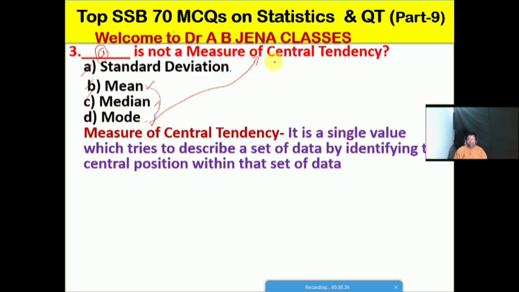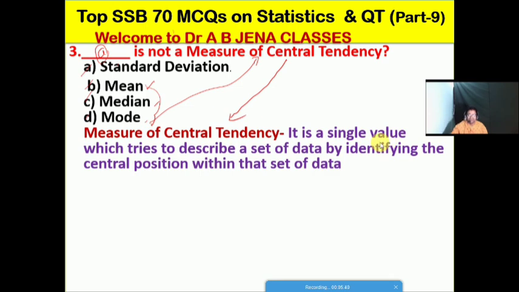So friends, we should know what is the meaning of measure of central tendency. A measure of central tendency is a single value which tries to describe a set of data by identifying the central position within that set of data. It's the meaning of the measure of central tendency.